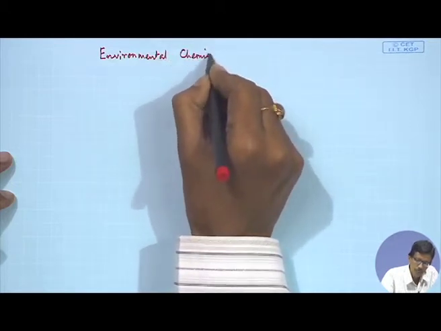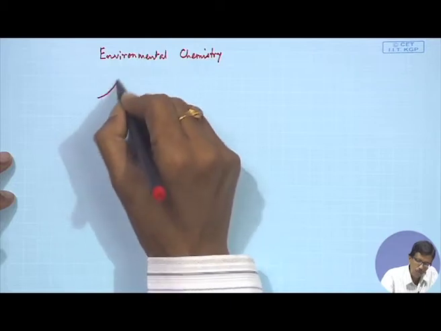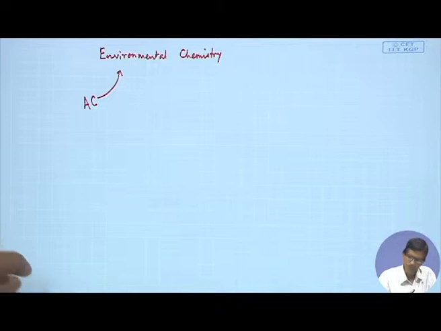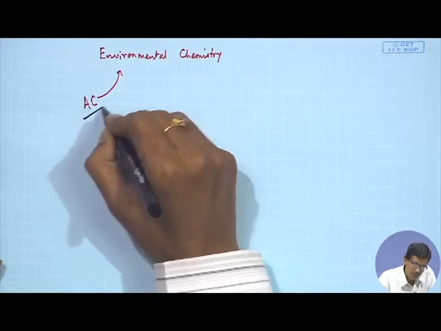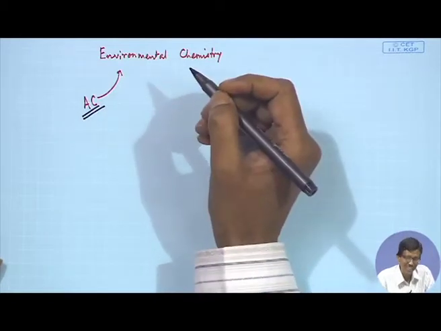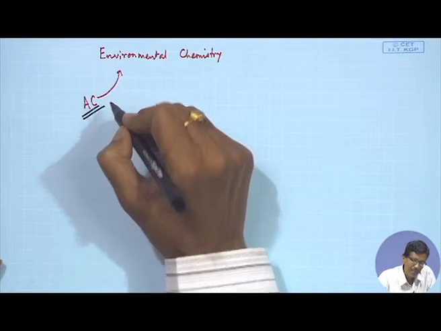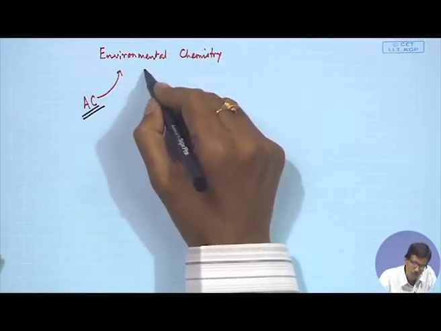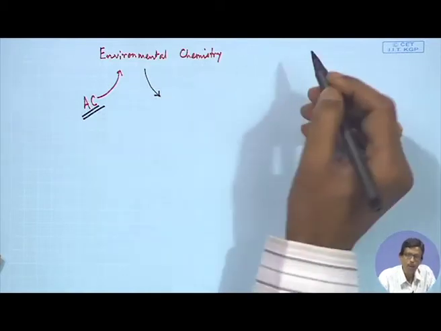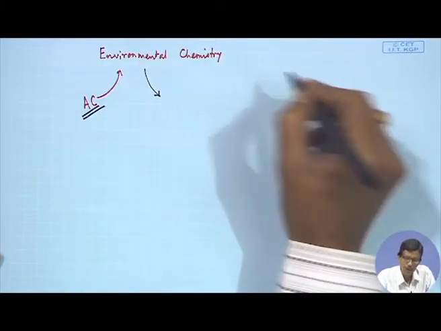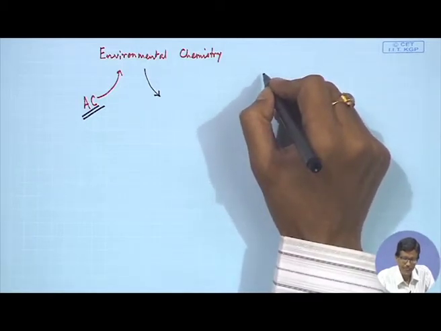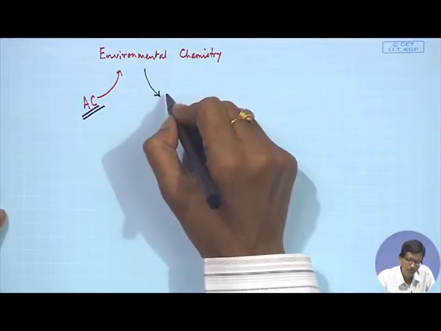So, an analytical chemist can have a good role. As a subject, as I told you, we can consider AC as analytical chemistry. Similarly, we can consider AC as the corresponding analytical chemist. So, that analytical chemist can have a useful role to play in environmental chemistry. The only difference from our metallurgical engineer or mining engineer is that we are now talking in terms of the environment.